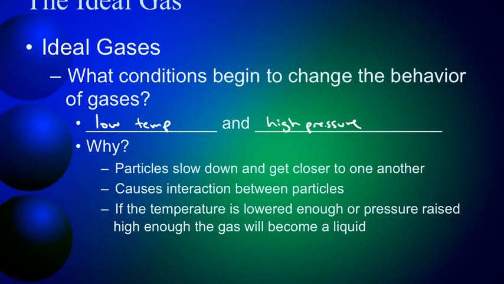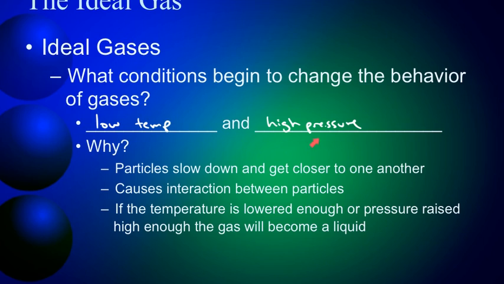Well, what happens if you start to cool down a gas? Eventually, you are restricting the amount of motion, you're lowering the kinetic energy, and you'll get to a point where they're no longer freely moving around, but they will start to stick together and you form a liquid. So as you start to cool a gas, it starts behaving less and less like a gas and more like a liquid. So low temperatures will stop things behaving like gases, and also high pressures.